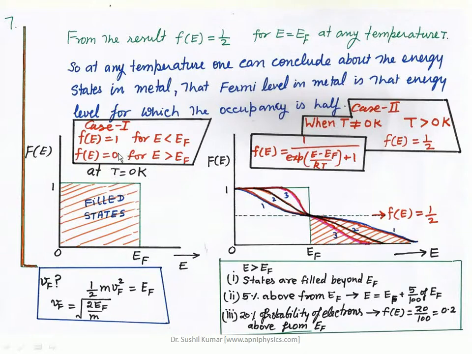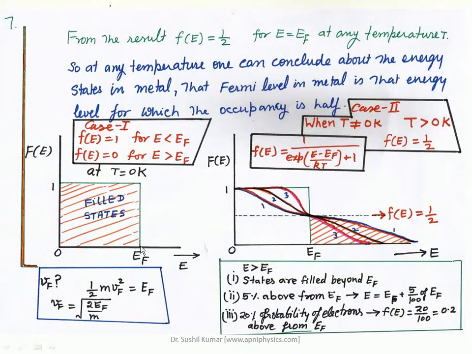Right. So at T equal to 0, if E is less than EF, this is the range of EF, and below that all the energy states are completely filled, and this straight line indicates the value 1. So if you draw a normal here, that will be below the EF, and every time Fe is equal to 1, it means all the energy states are filled.